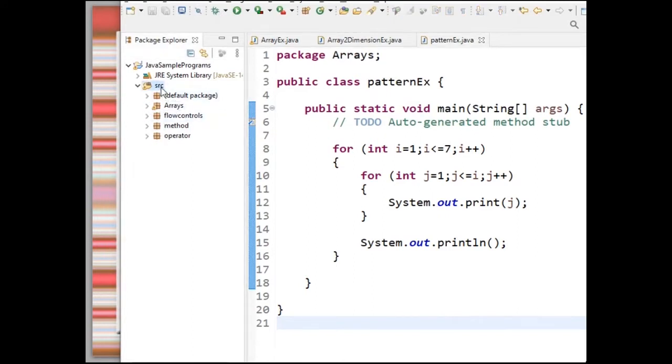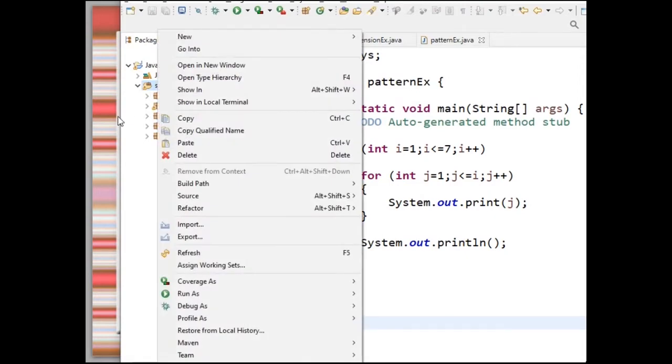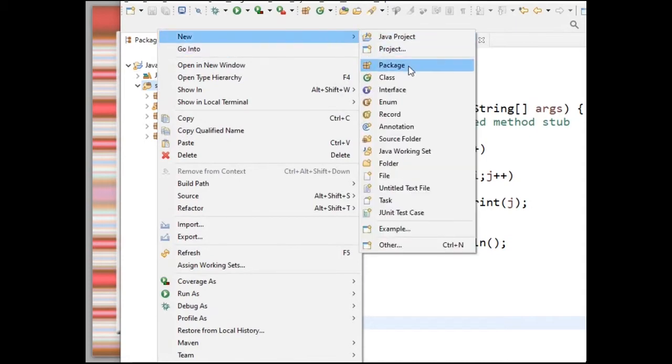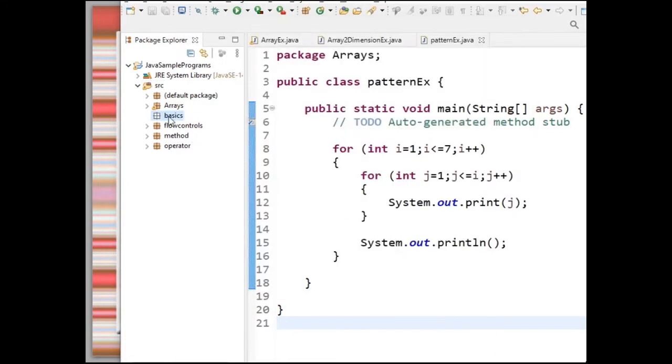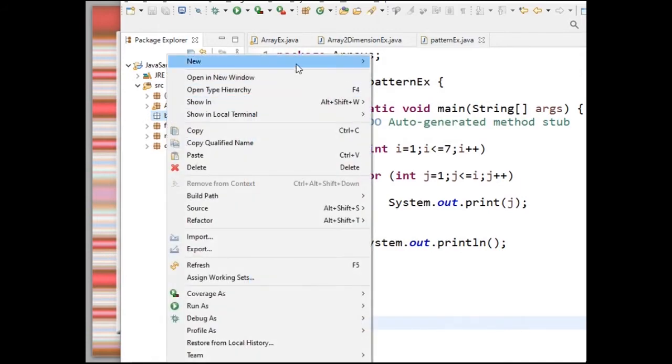So here I am taking one package, Basics, and in the basics I am taking one class.